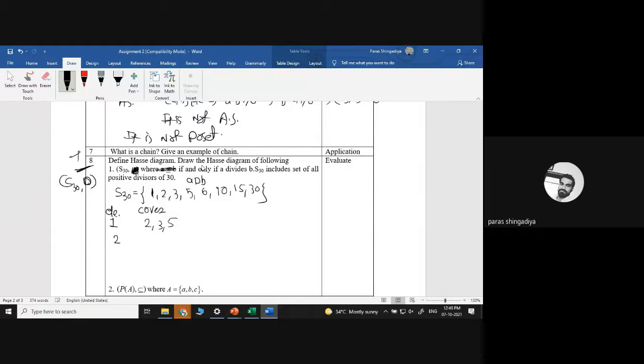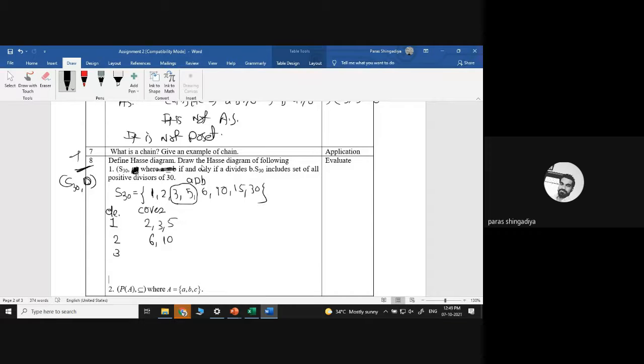Now next is a 2. 3 and 5 is not possible, okay, because division rule satisfy nahi kar rahe. So first entry will be the 6. 2 divide 6, okay, and then after next is also 10, okay. That is not part of the cover now, because 2 will not satisfy with this both the value. You have only 6 and 10, clear. We cannot take 15 because 2 divide 15 is incorrect, okay, and we cannot take 30 because 30 is easily divisible by 6 as well as 10 both, okay. So 6 and 10 is the answer.